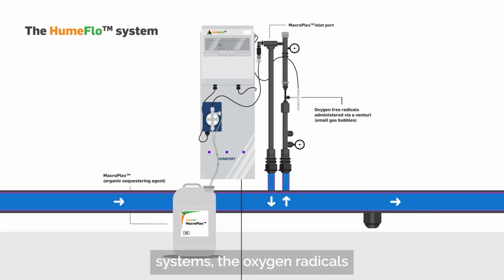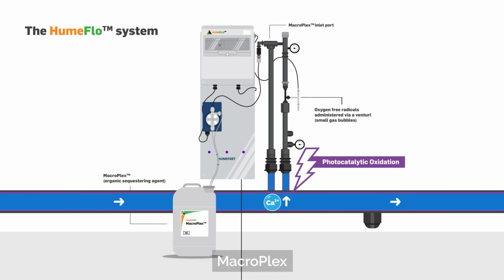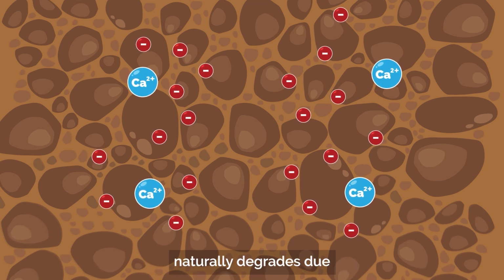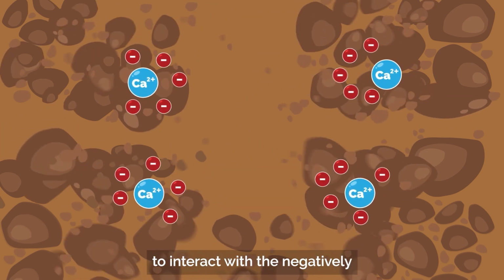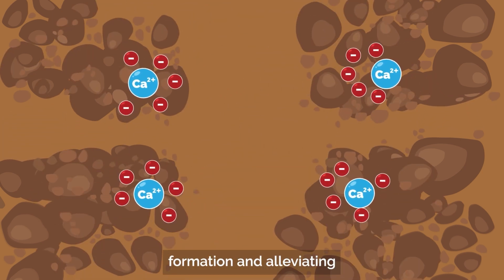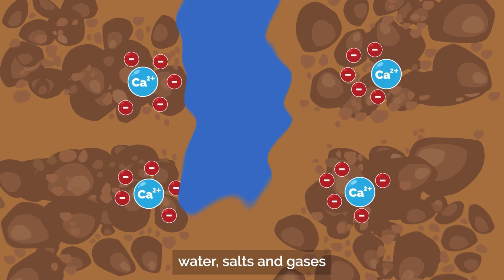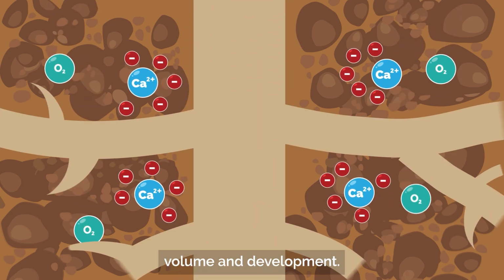As with other oxidation systems, the oxygen radicals break down the carbonates in naturally occurring calcium carbonate to carbon dioxide and water. Macroplex now binds to the free calcium, thus preventing rebinding to other minerals such as phosphates. Calcium Macroplex complexes reach the soil and Macroplex naturally degrades due to its organic composition. The free calcium is now available to interact with the negatively charged soil particles, promoting aggregate formation and alleviating subsoil compaction. With less compacted soil, water, salts and gases can move more easily through the soil profile and this leads to increased root volume and development.